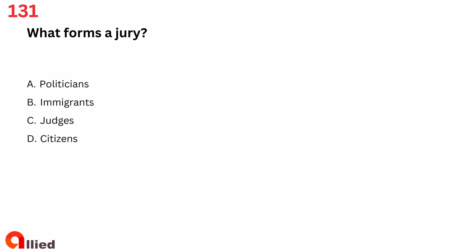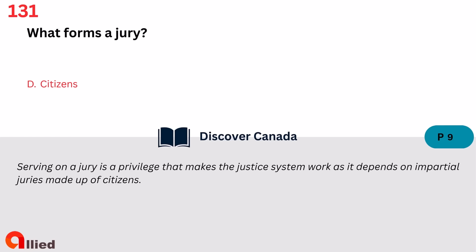Question 131. What forms a jury? A. Politicians. B. Immigrants. C. Judges. D. Citizens. The answer is D. Citizens.